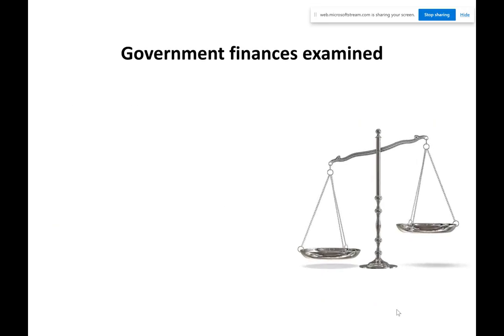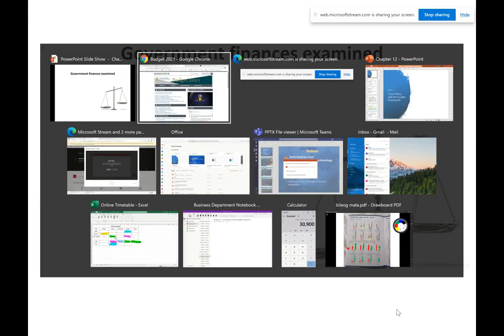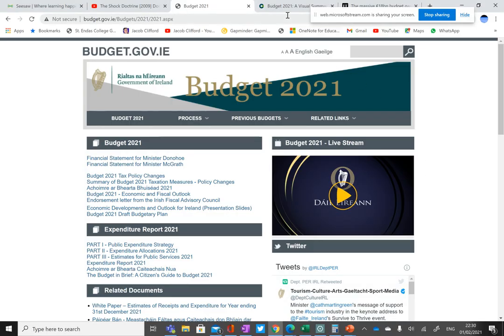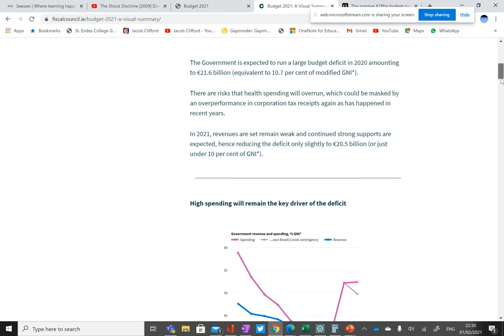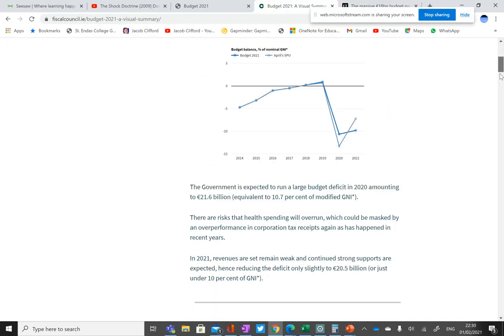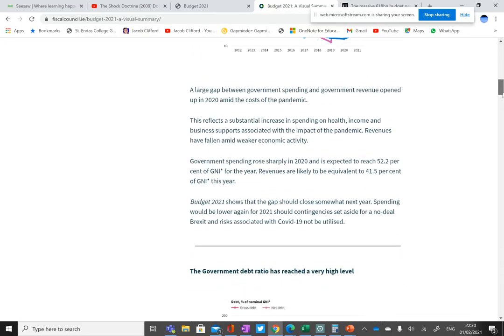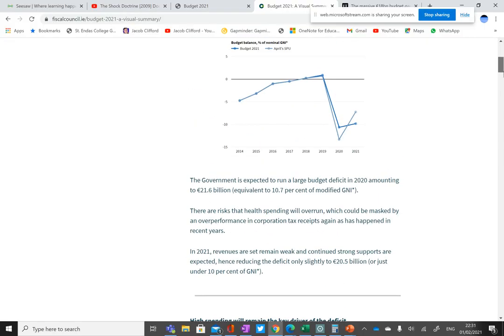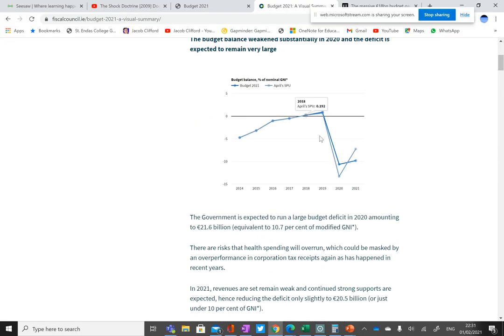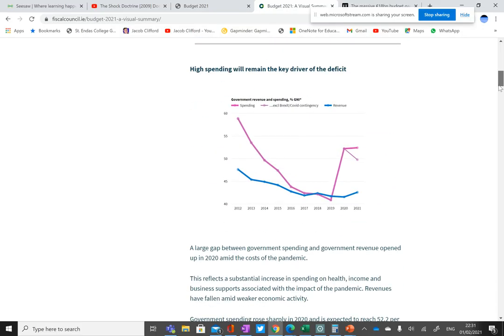Okay, so what you need to do really is you need to balance these. I'm just going to knock this off for a second and come in here. This is budget 2021. This is just where we are with the budget. And there's this one thing here I wanted to see. Where was it? I think it was the top one here. Oh yeah, balance the budget. No, it was down. It was this one here. Oh yeah, there's government spending.